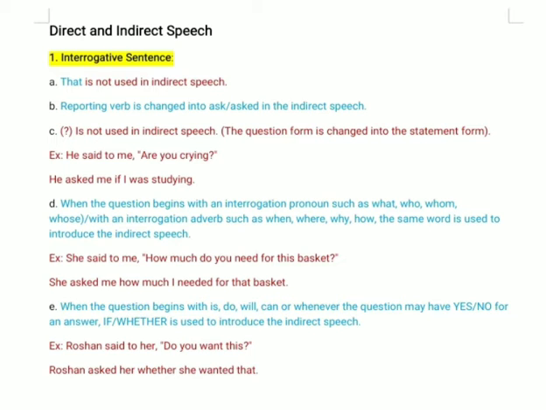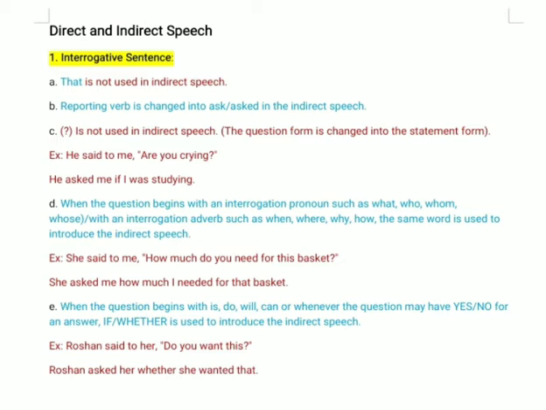Okay. Now the imperative sentence. While converting an imperative sentence from direct to indirect, what are the rules? Before going into the rules, let me just tell you what imperative sentences are. Imperative sentences show request, order, advice, suggestion, etc. Okay, so what are the rules?